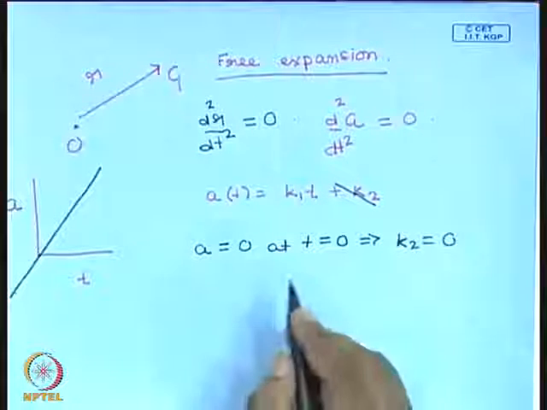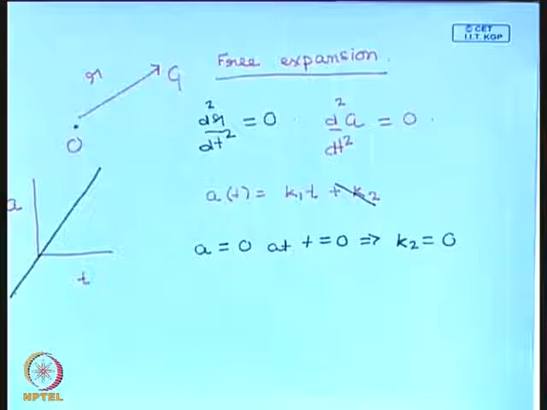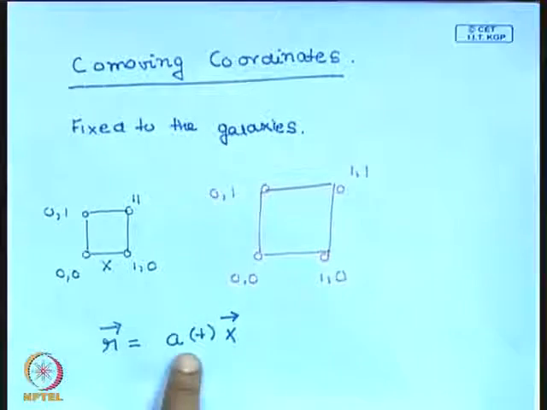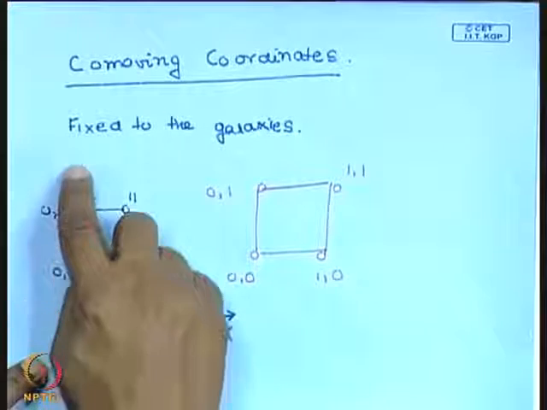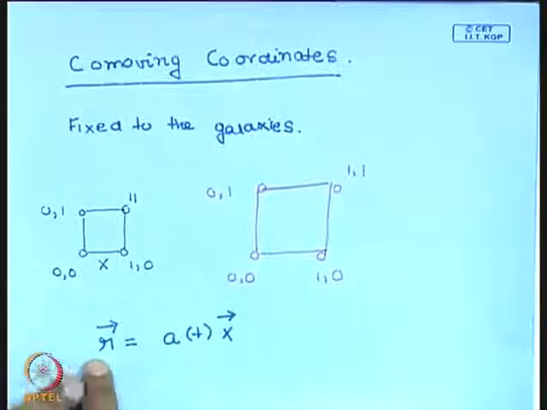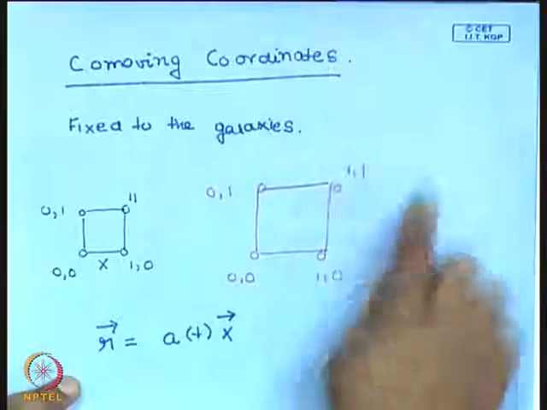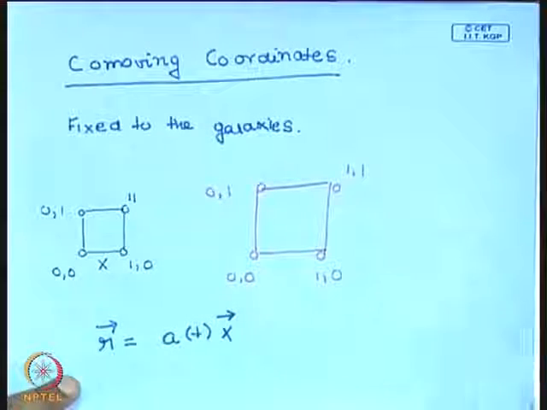Okay, so at the time t equal to 0, the scale factor collapses, it becomes 0. Now you see what is the significance of the scale factor becoming 0. The scale factor becoming 0 means that the separation between different galaxies, whatever be the co-moving coordinate, they all are at 0 separation. The entire universe is filled with galaxies, and different galaxies have different co-moving coordinates.